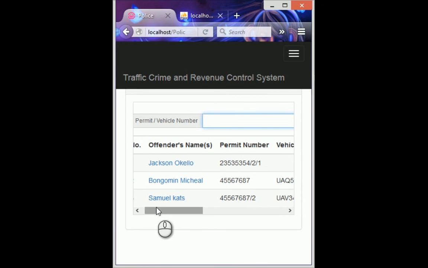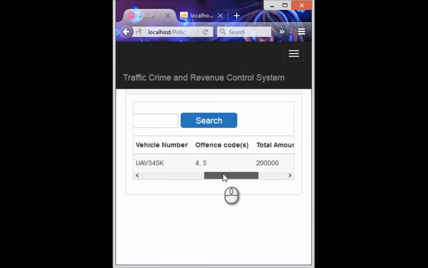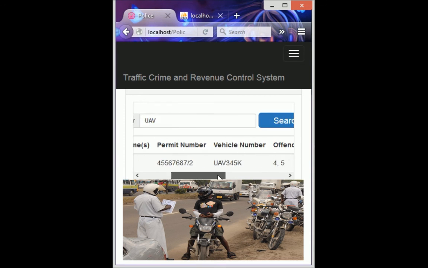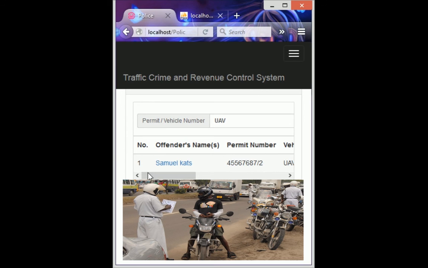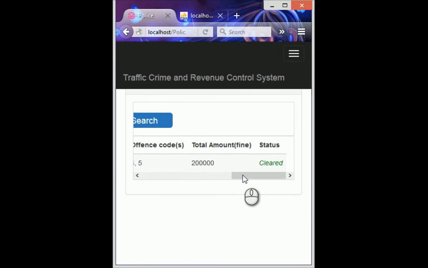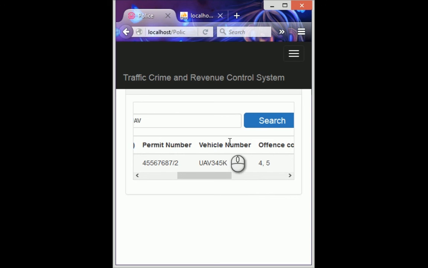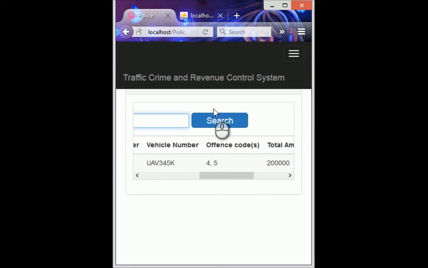Now from here, he can search for offenders when he enters maybe a suspicious permit or vehicle number like UAV. If it is in our system, he can search and see that it has brought the number of Mr. Samuel Katz, and it shows that his status is cleared, so he's safe, he will not be impounded. So Mr. Samuel will be given a go ahead.